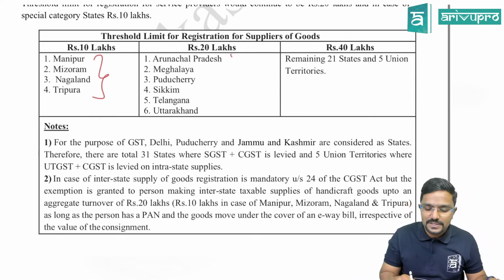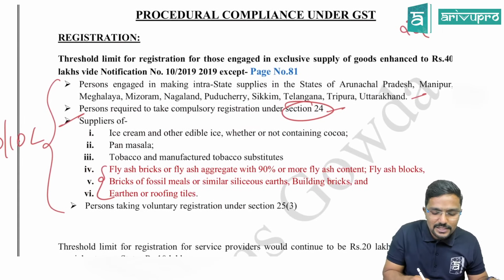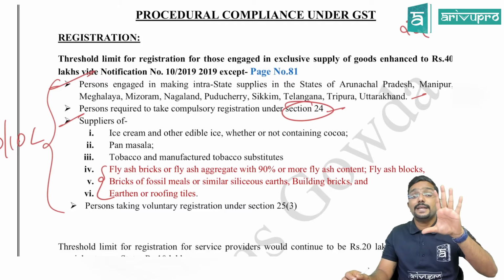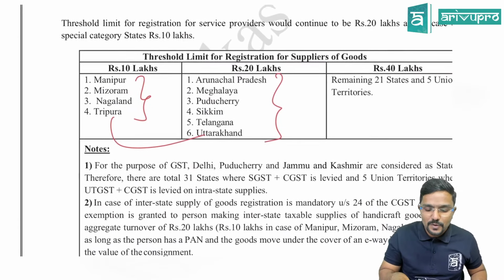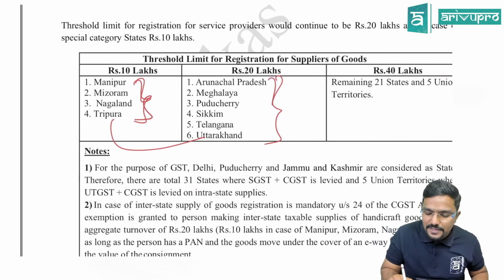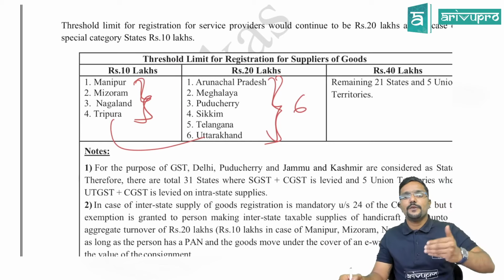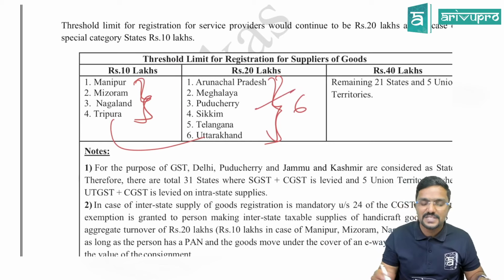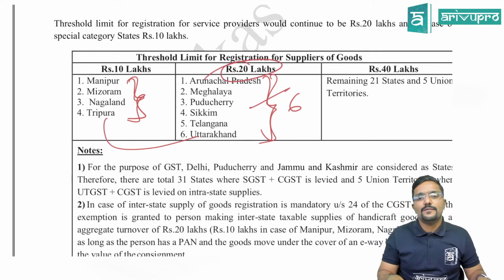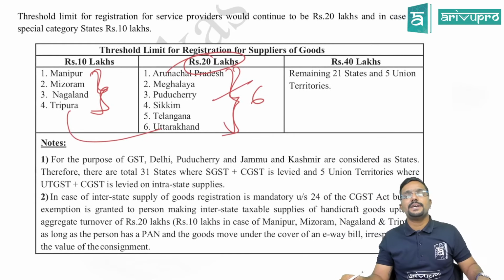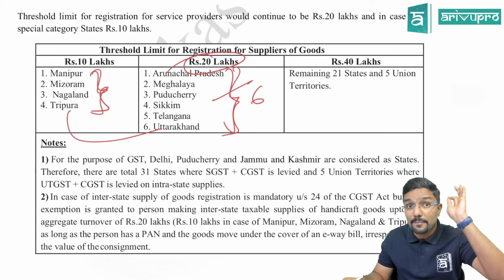If you are from these 6 states, okay, totally 10 states have been excluded here. As per arrow mark 1, 10 states have been excluded. So 4 is included here, remaining 6 is included here. So if you are a supplier of goods from these 6 states, what is the threshold limit applicable for you? 20 lakh.